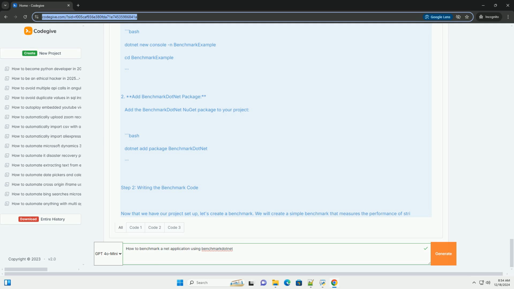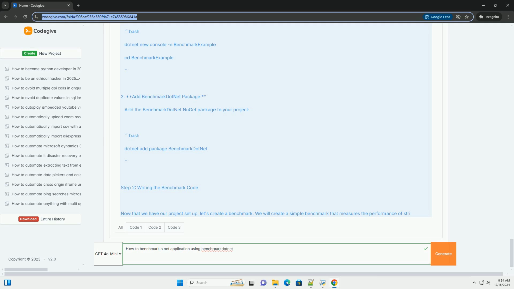3. GlobalSetup. The GlobalSetup attribute indicates that the setup method should run before any benchmarks. This method initializes the array of integers with random values. 4. Benchmark methods. Each method annotated with the Benchmark attribute will be executed by benchmark.net, and performance metrics will be collected. 5. Main method. The main method is the entry point of the program. It calls BenchmarkRunner.Run<BenchmarkTests> to execute the benchmarks.